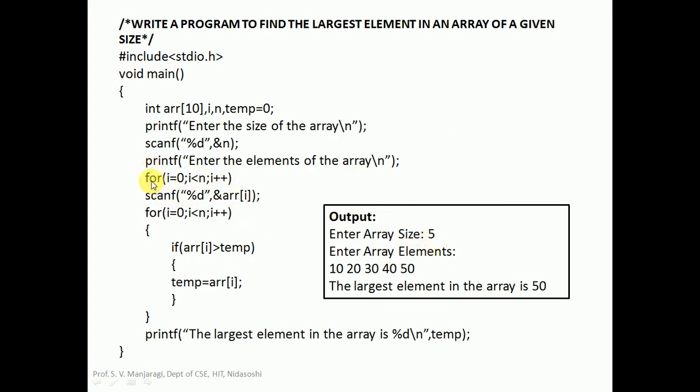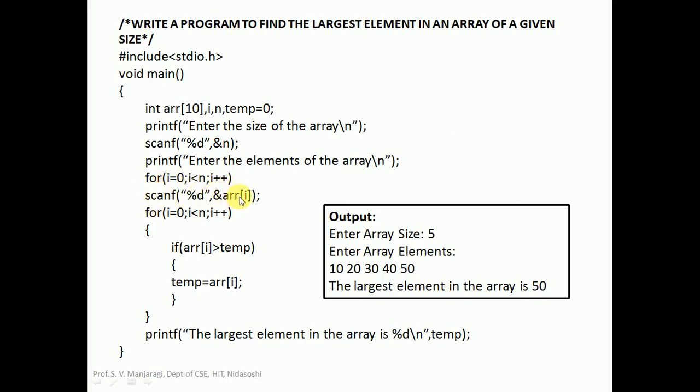So for that purpose, we use a for loop here. We start from I equal to 0 because array index will start from 0, and the condition is I less than n. So the range of values for I is 0 to n minus 1. In this example, n is 5, so the last index will be 4 here. So the value of I will range from 0 to 4. This is the updation, I plus plus.